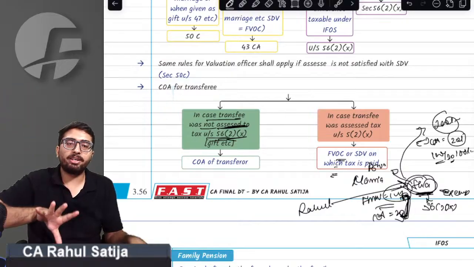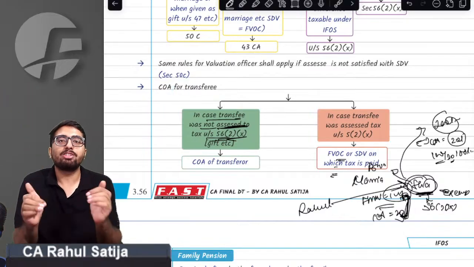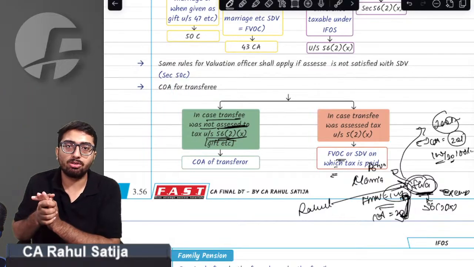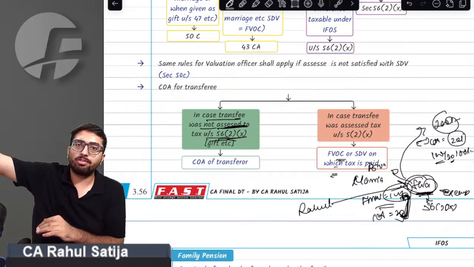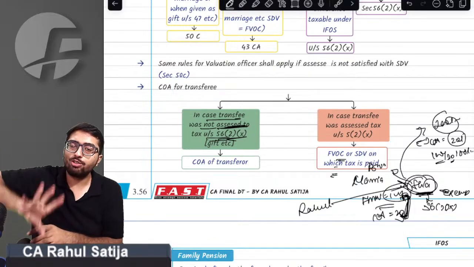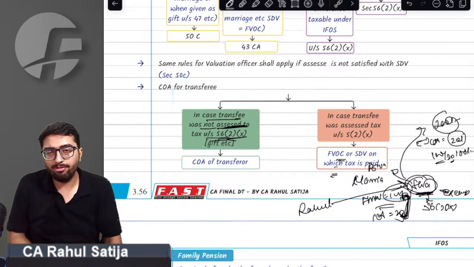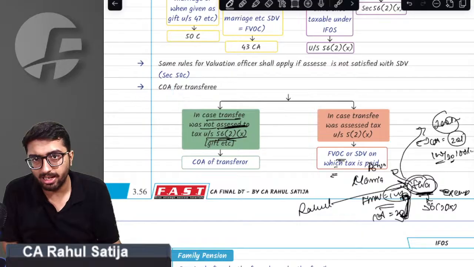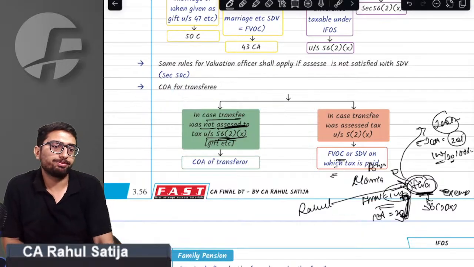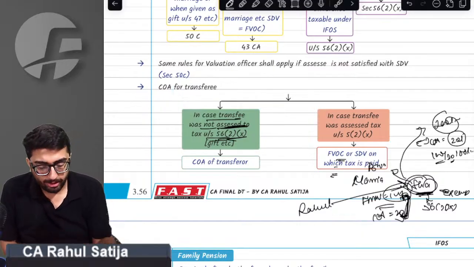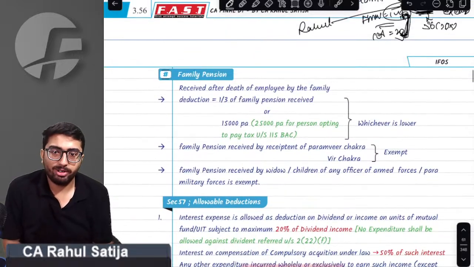So cost of acquisition depends upon whether the transferee, Shraddha, has paid taxes under 56(2)(x) or not. If she has not paid taxes, then the cost of acquisition of the previous owner will be taken. If she has been taxed under 56(2)(x), then whatever FMV or SDV on which she has paid taxes will become the cost of acquisition. Is this point really very clear?